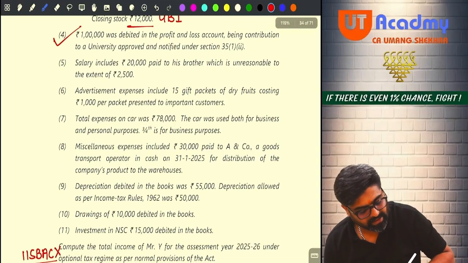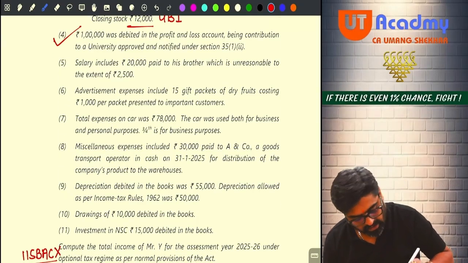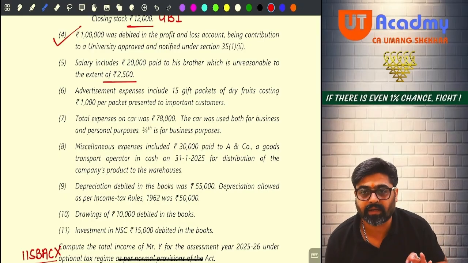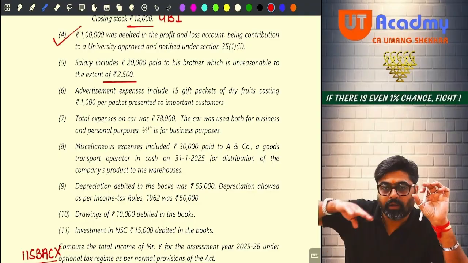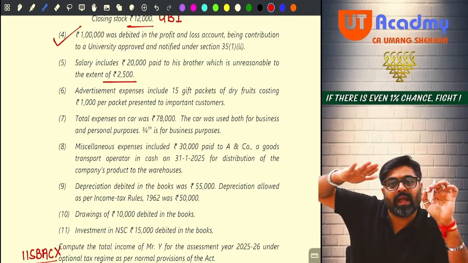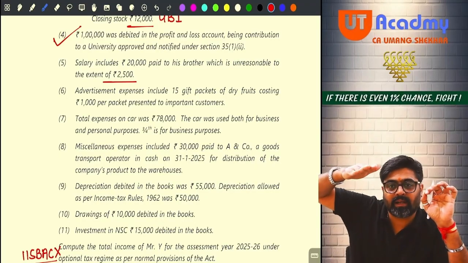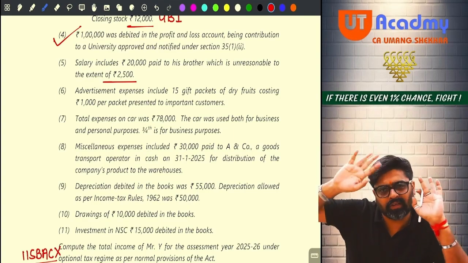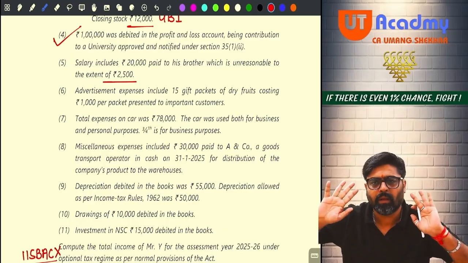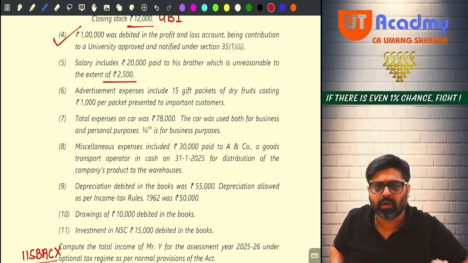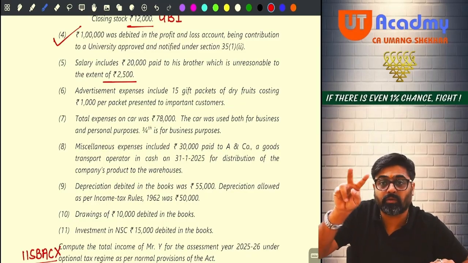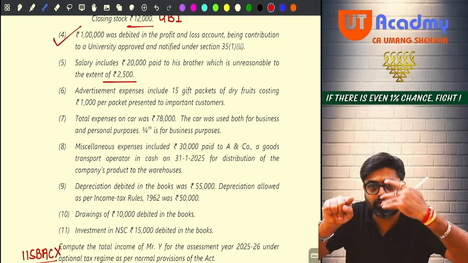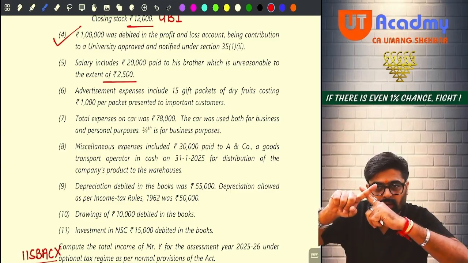Salary includes 20,000 paid to his brother, which is unreasonable to the extent of 2,500. Wait, tell me. On your debit side, salary expense is there. In that salary expense, 20,000 salary you have paid to your brother. Is it allowable? Yes, it is allowable. But it has to be reasonable, no? Out of that 20,000, 2,500 is unreasonable. Meaning that 2,500 is not allowable, disallowed.